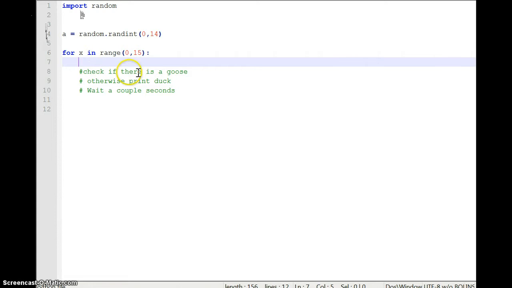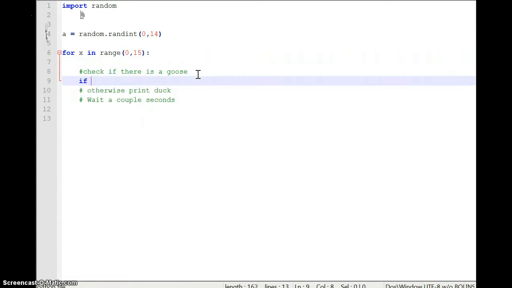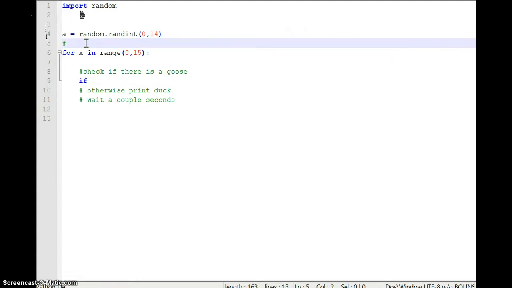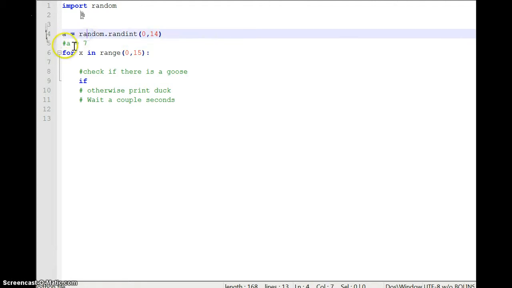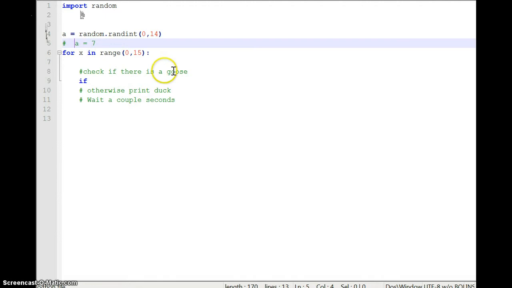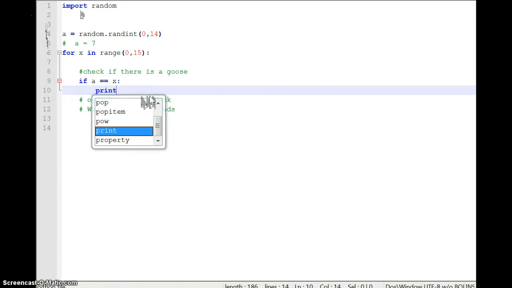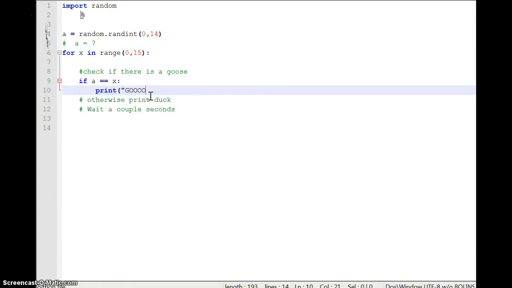Now I want basically two things. Check if there's a goose. So let's say A is a random number, right? Let's just theoretically say that in our case, A is 7. Like if we're running the program, A just got made into a 7. So we want to check if it's a goose. So if A is equal to that X value, because this is going to run through all those numbers, so if our goose is on the one that we're at, then we want to print goose, right?